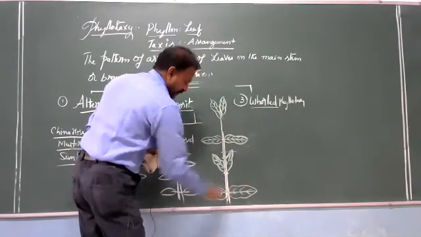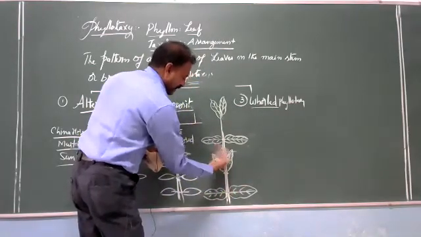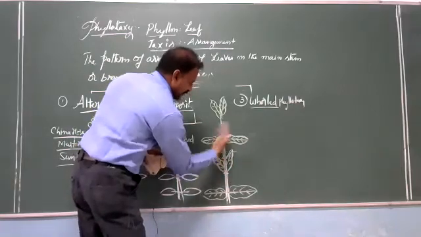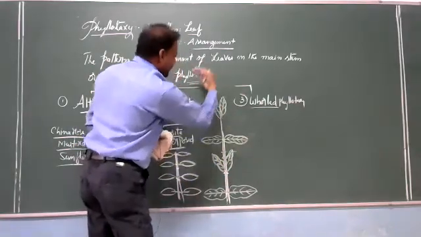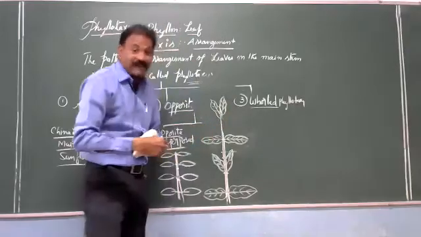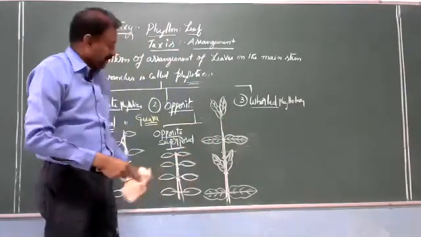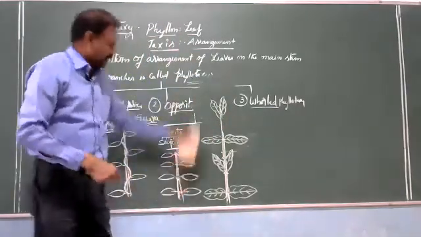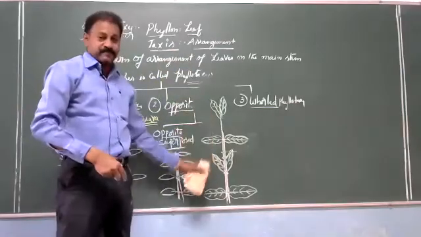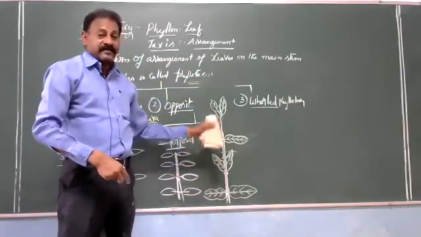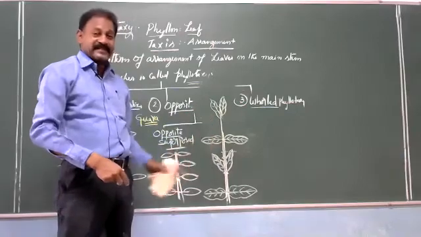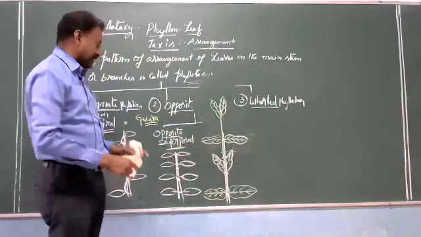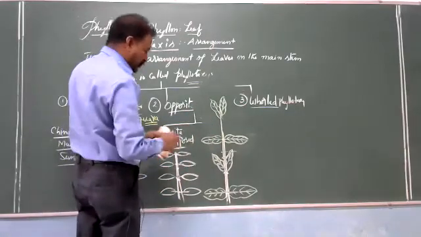This direction, this direction, this direction, this direction. So always the pattern of arrangement of leaves will be like this. This type of arrangement is a specific arrangement, particularly in some plants like Calotropis, opposite decussate.